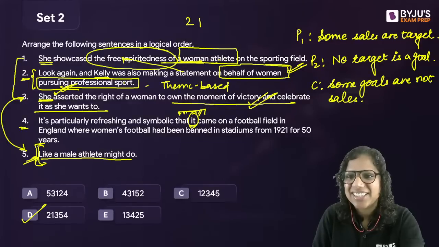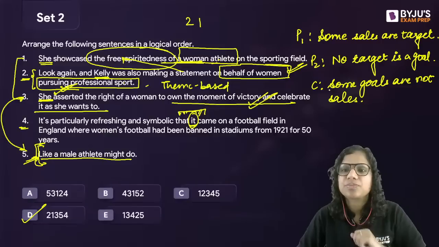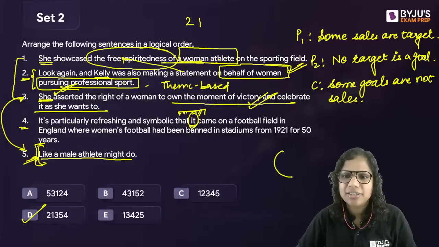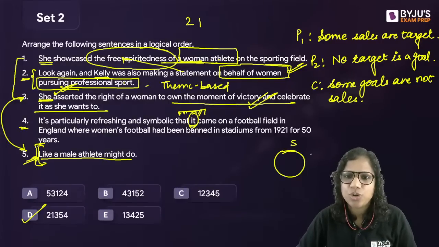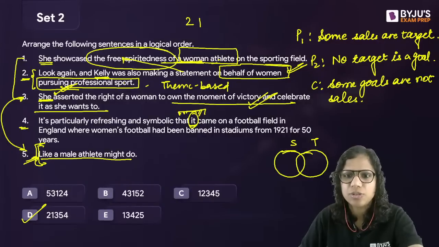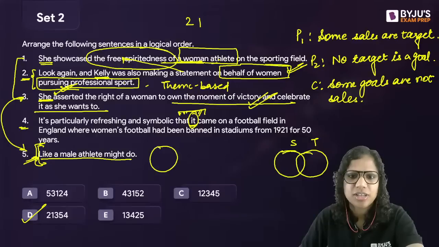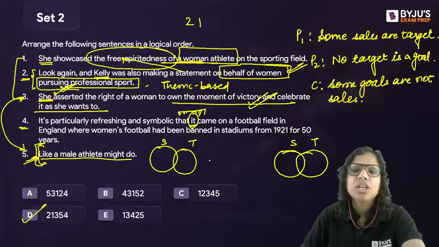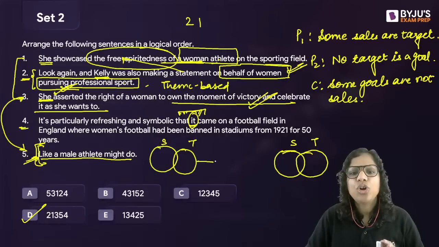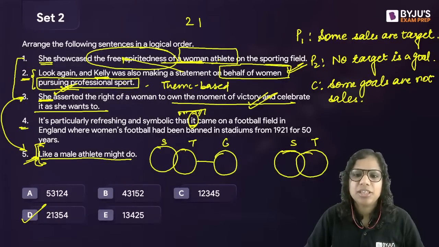Okay. All right. Now, some sales are target. This is how we'll draw it. I hope this is visible to you. Oh, wait, let me draw it here. Some sales are target. Then I say no target is a goal. So that means goal and target have a relationship with each other.